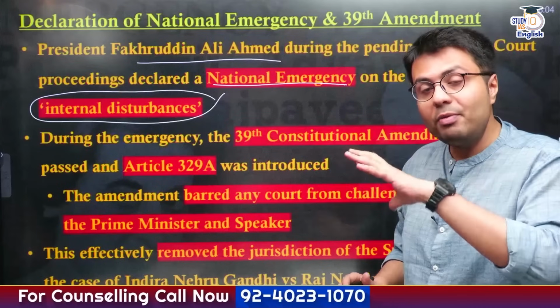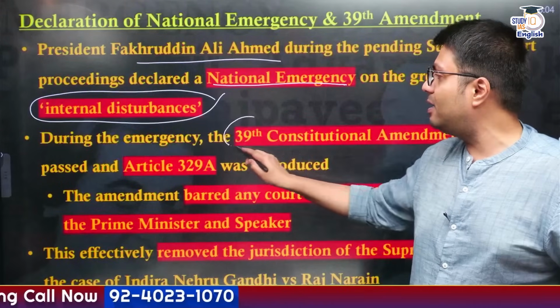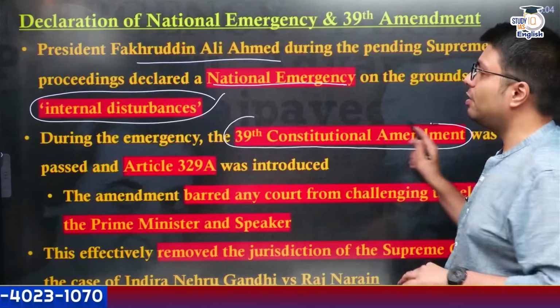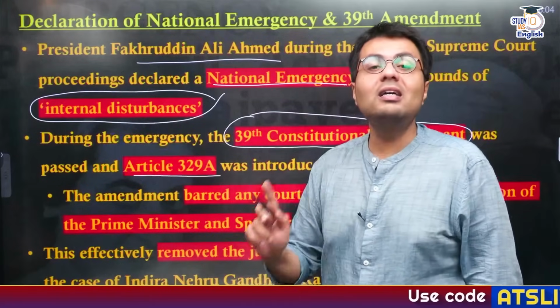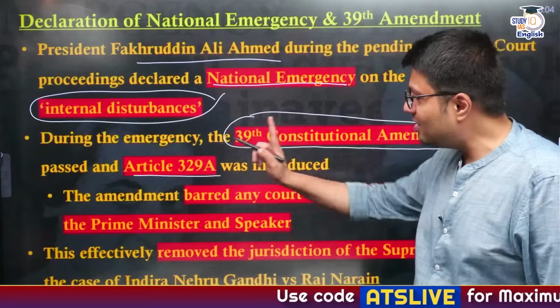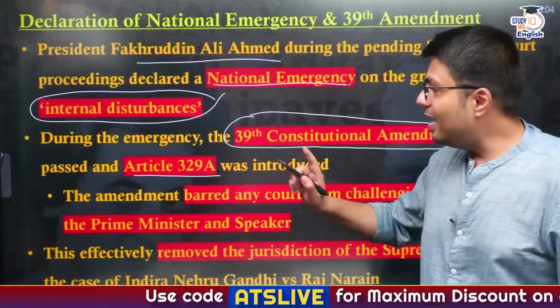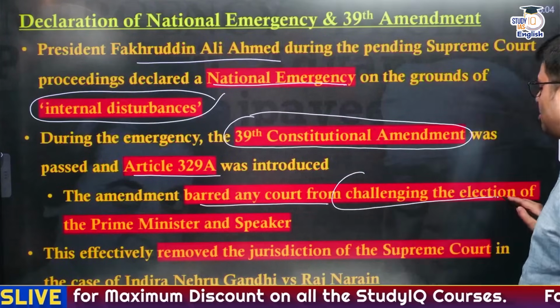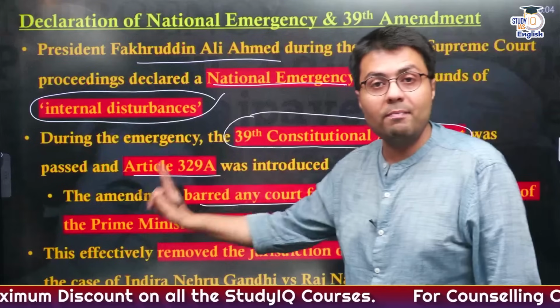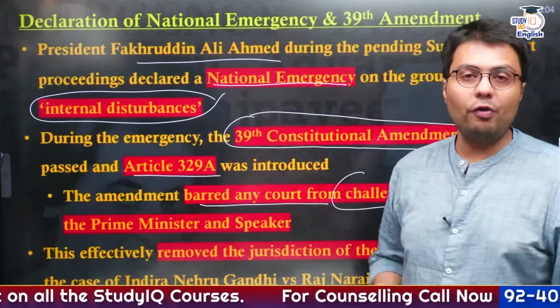Similarly, while the emergency was in application, the government then passed the 39th Constitutional Amendment Act in Parliament, which also inserted Article 329A. And this Article 329A barred any court in India from hearing any petition that challenges the election of either the Prime Minister of India or the Speaker of Lok Sabha.